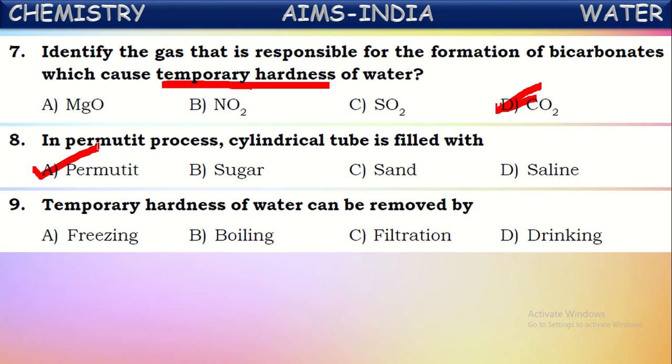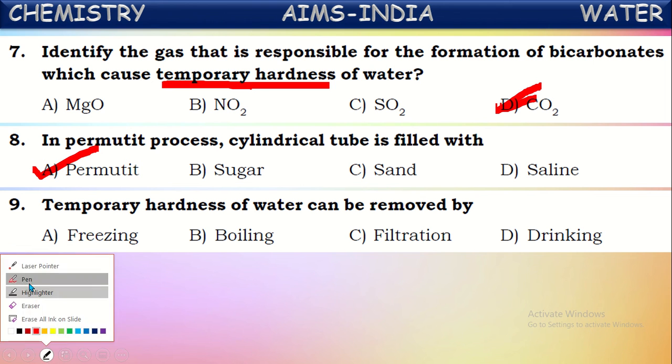Next, temporary hardness of water can be removed by what? How can the temporary hardness of water be removed? It can be removed simply by boiling the water. We know the temporary hardness of water is because of the presence of bicarbonates of calcium and magnesium.